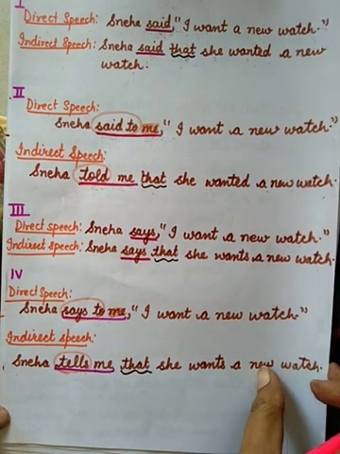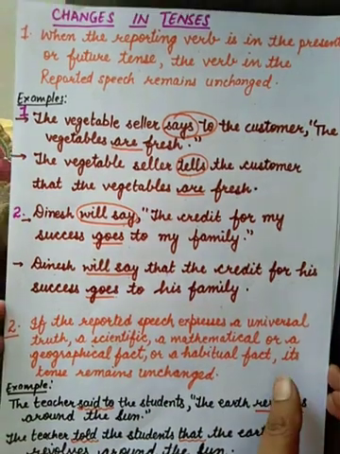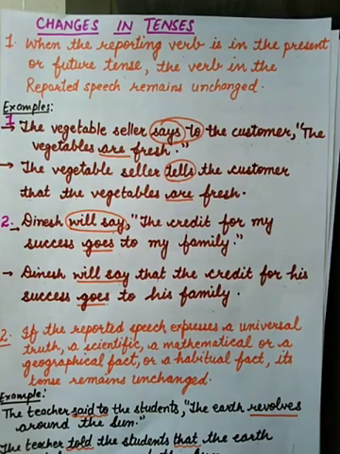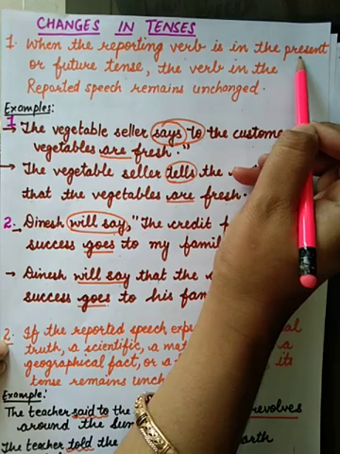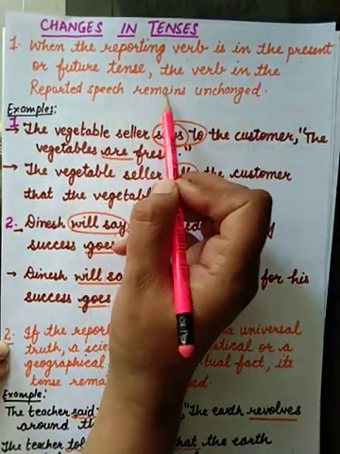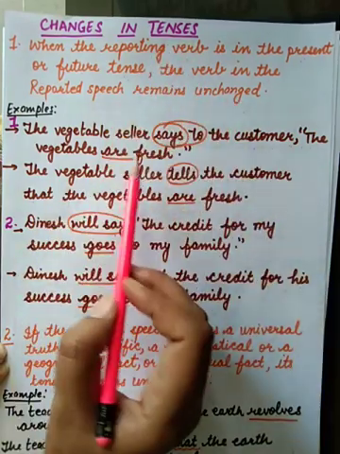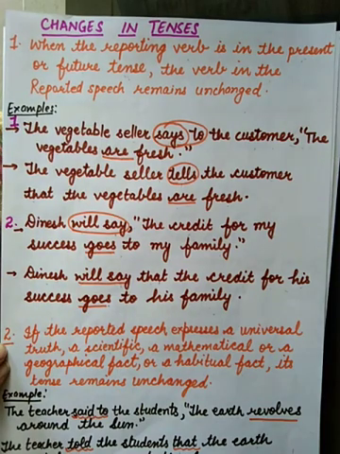Clear? The next change that you have to make while changing direct into indirect speech is the change in tenses. We don't need to change tense when the reporting verb is in the present or future tense. The verb in the reported speech remains unchanged when reporting verb is in present or future tense.